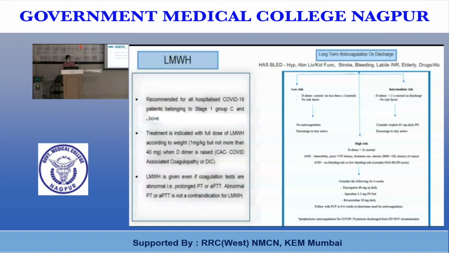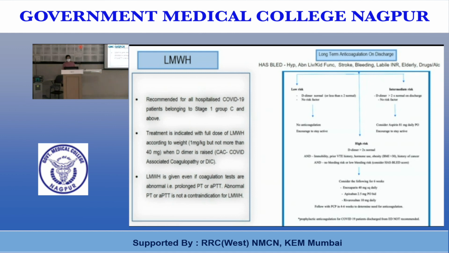Low molecular weight heparin is recommended for all hospitalized COVID-19 patients belonging to category 1C and above. Treatment is indicated with a full dose of low molecular weight heparin according to weight, 1 mg per kg but not more than 40, when the D-dimer is raised. Low molecular weight heparin is given even if the coagulation tests are abnormal, that is prolonged PT or APTT. Abnormal PT or APTT is not a contraindication for low molecular weight heparin. Long-term anticoagulation is advised on discharge.